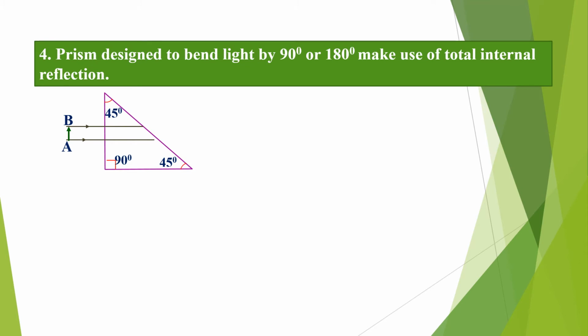If you draw the normal there, that angle is 45°, and for glass, 45° is more than the critical angle, therefore it is reflected back. From B also, the incidence is 45°, which is more than the critical angle, therefore they are reflected back. So after reflection, AB appears like this. That means we turned the image by 90°.